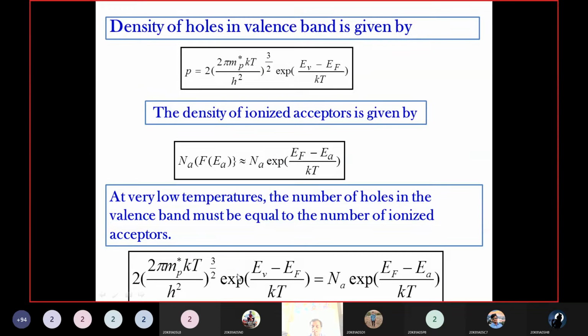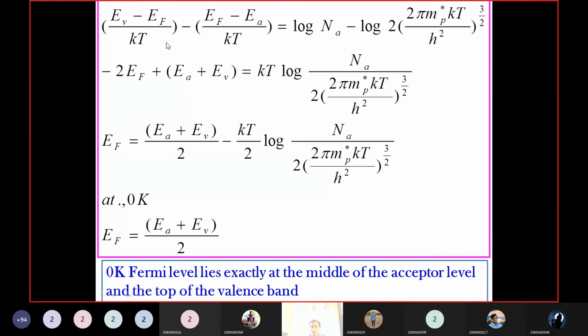Similarly here, log Na plus EF minus EA by KT. Further simplifying, EV minus EF by KT minus EF minus EA by KT, I bring the log terms to one side and the remaining terms to the other side.